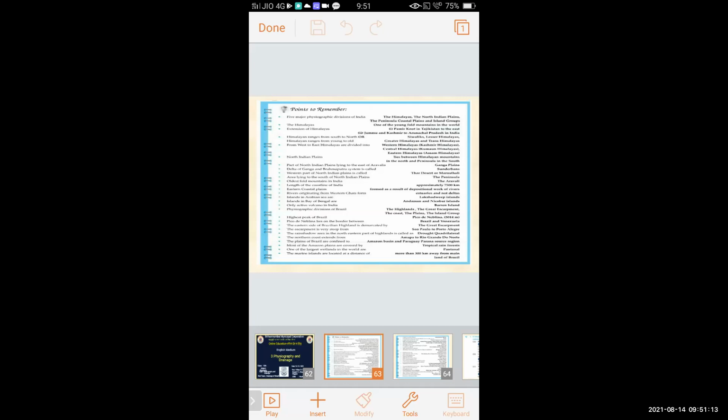The Himalaya ranges from south to north are the Shivalik, also known as the Outer Himalaya, the Lesser Himalaya, the Greater Himalaya and the Trans Himalaya.